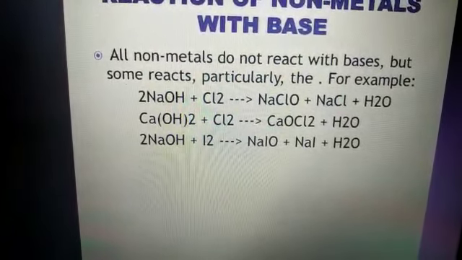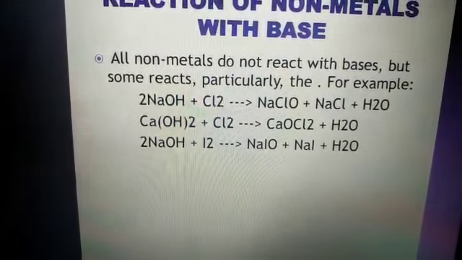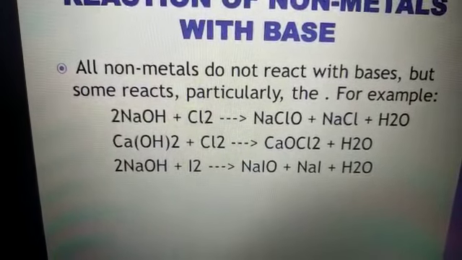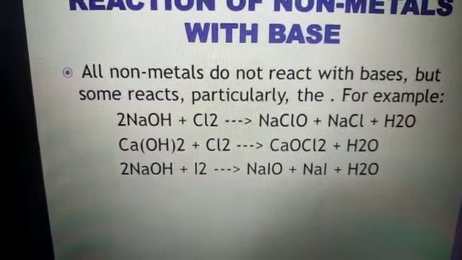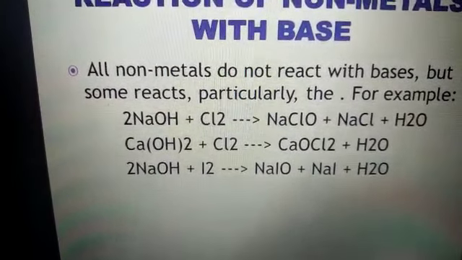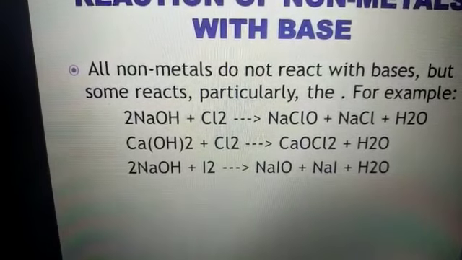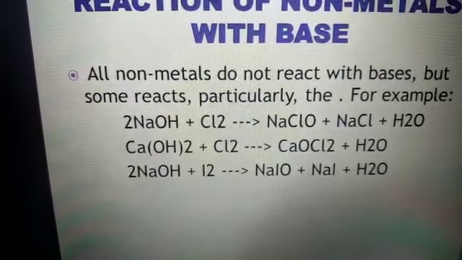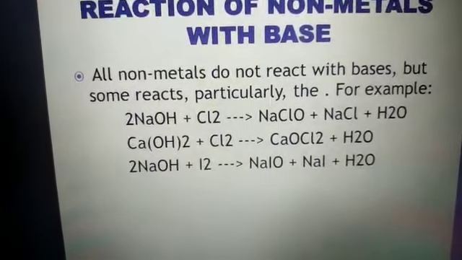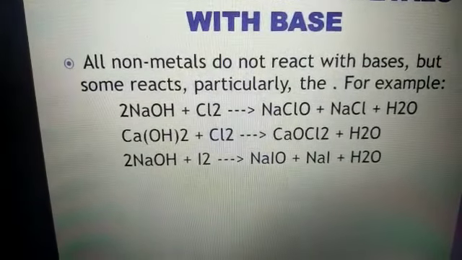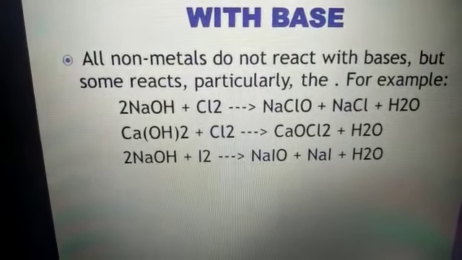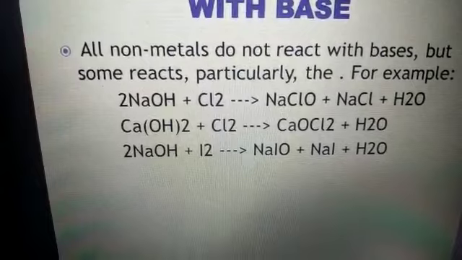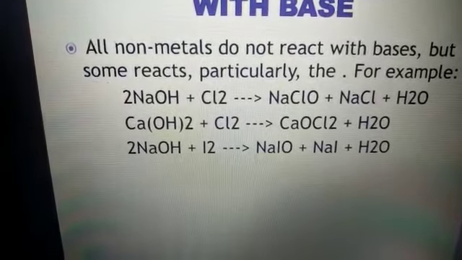See, sodium hydroxide is there, chlorine gas is there, and it is reacting with sodium hydroxide to form sodium hypochlorite, NaClO, with NaCl, salt, and water. Now calcium hydroxide, Ca(OH)2, is reacting with chlorine to form calcium hypochlorite, CaOCl2.